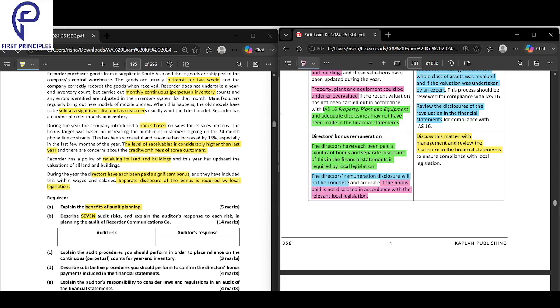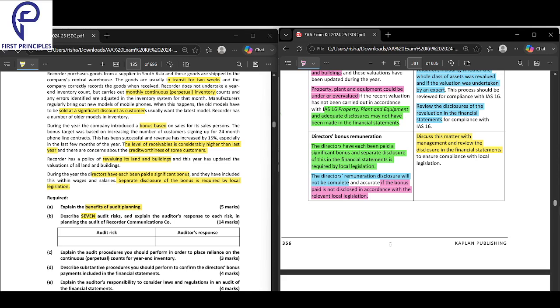So what you should do is discuss the matter with the management and review the disclosure in the financial statements to ensure compliance with local legislation. If the bonus paid is not disclosed in accordance with the relevant local legislation, discuss this matter with the management and review the disclosures in the financial statements.